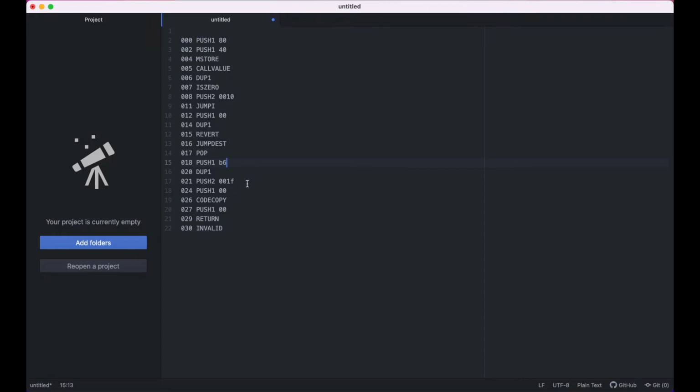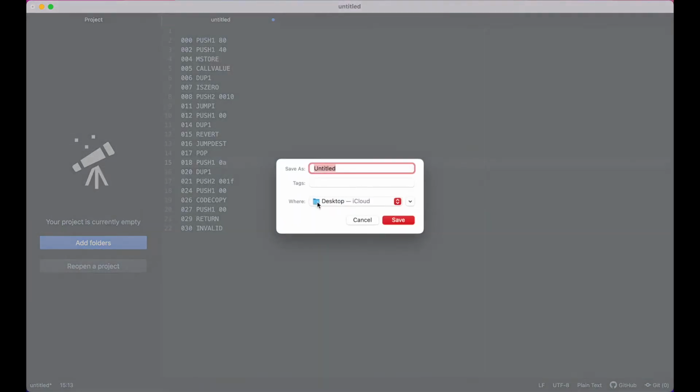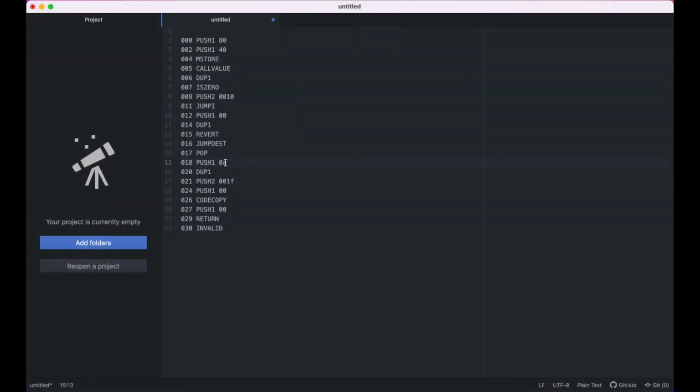For example, this B6 value here. We don't want to be copying B6. We're going to be copying at most 10 opcodes, right? And so 10 opcodes should be length 0A, which is simply 10 in hexadecimal. So that's the first change that we can make to our constructor code here.